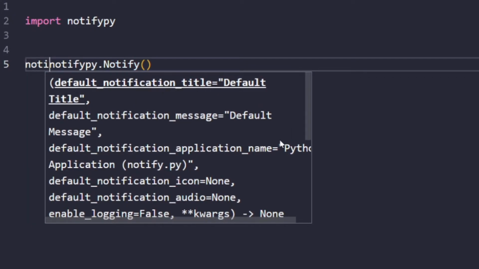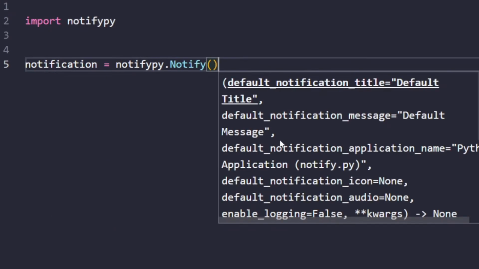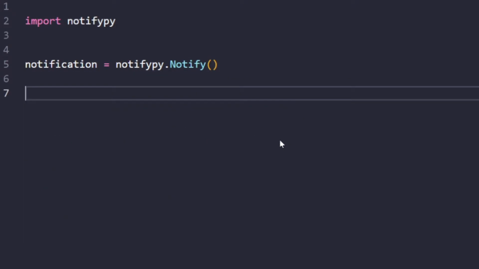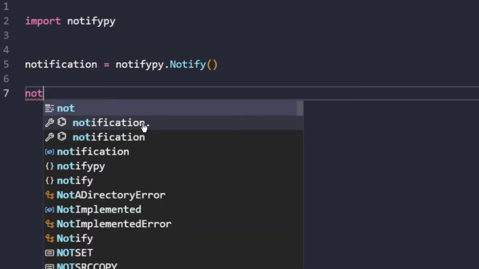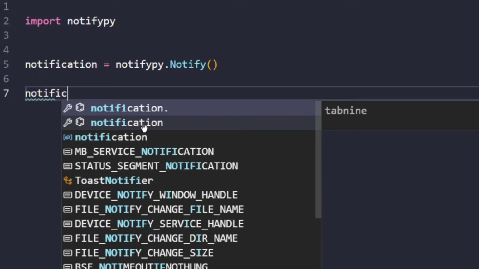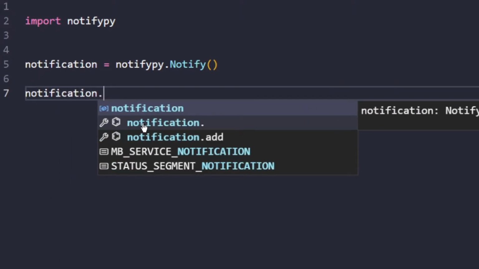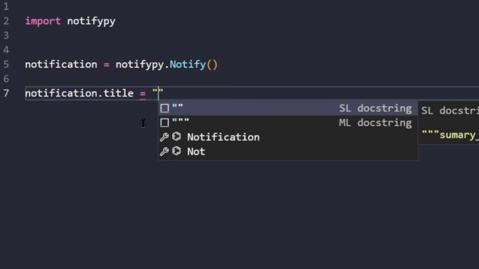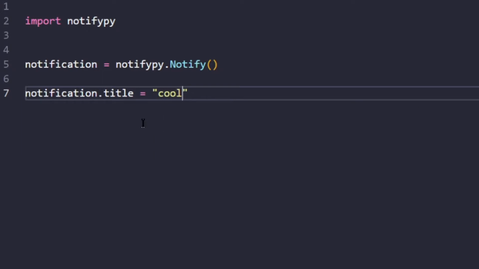So I will take a notification object from it, and after that I get a bunch of attributes that I have to configure, like audio, message, icon, and type. There are many properties which you can configure for it, and I will show you how they work. The first property that we are going to set up is the title property, I mean the title that is going to be shown in your notification message. That can be, let's suppose, a cool title.